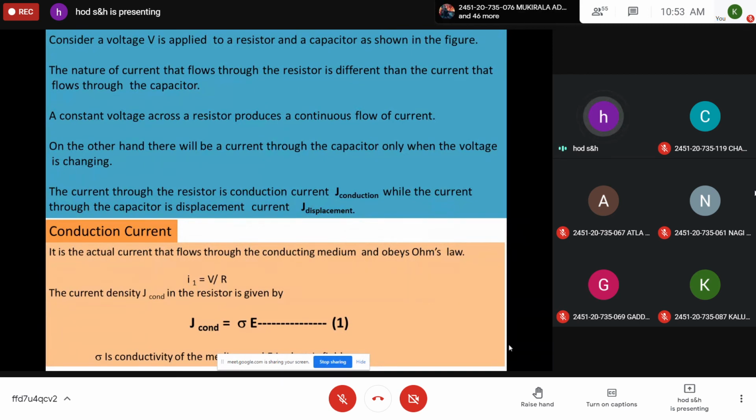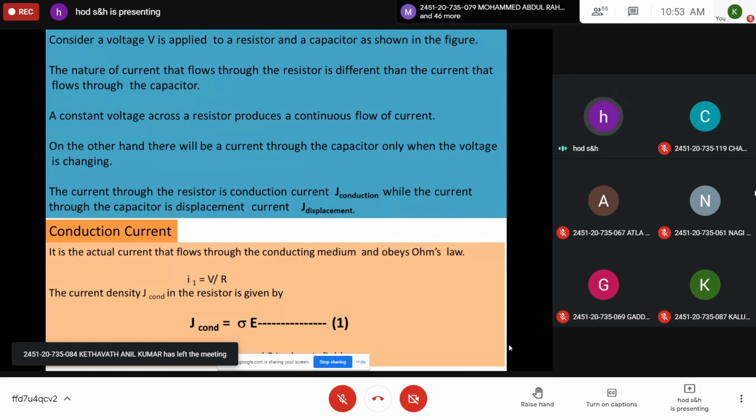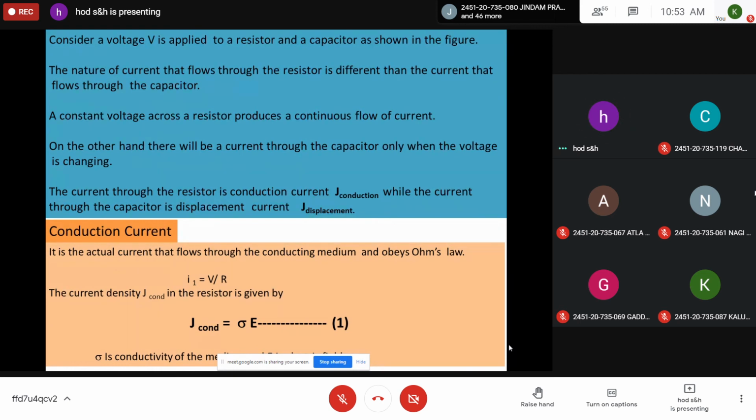Through a resistor, a constant voltage produces a continuous flow of current, which follows Ohm's law. But in the capacitor, on the other hand, there will be a current only when the voltage is changing. So the current through the resistor is called conduction current, represented by J conduction, while the current through the capacitor is called displacement current.